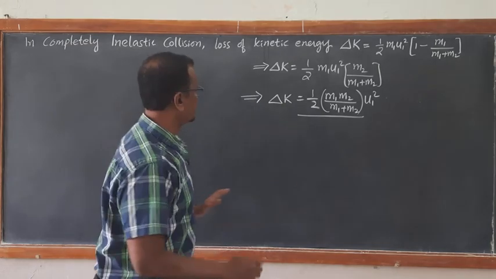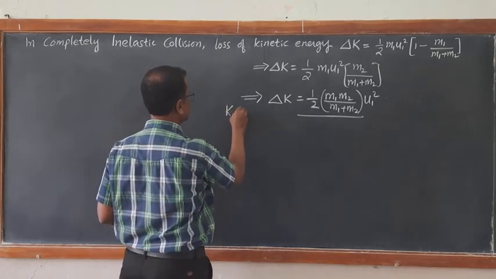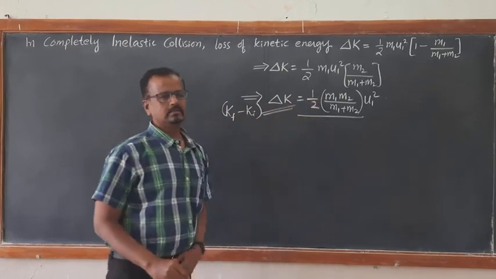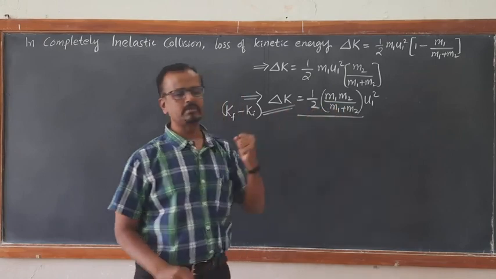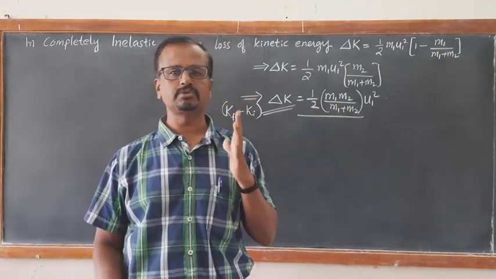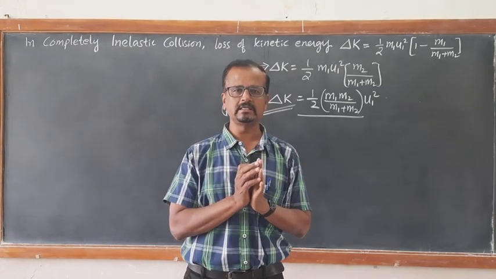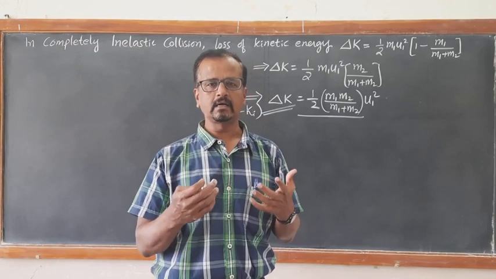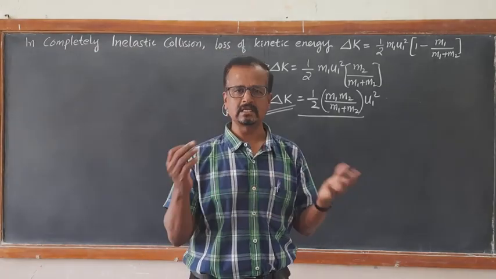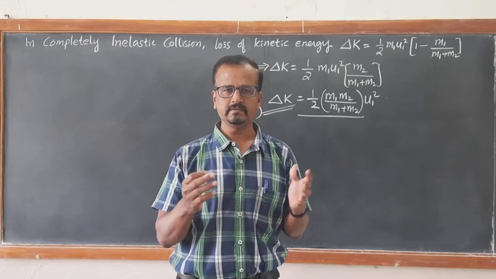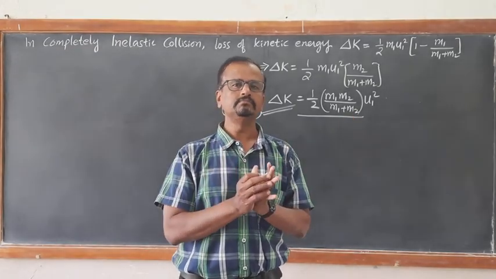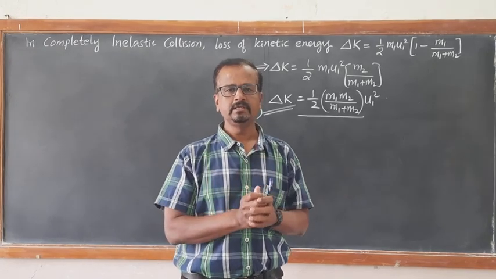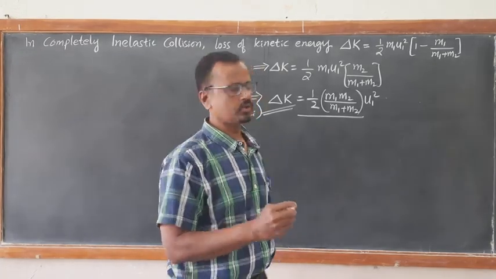This means when you take the difference in kinetic energy, Kf minus Ki, it is going to be half m1 m2 upon m1 plus m2 into u1 square, which is a positive quantity. So much kinetic energy is lost. How is it lost? In what form? That kinetic energy loss is translated into deformation energy, energy required to destroy or damage, sound energy, heat energy, and so on.